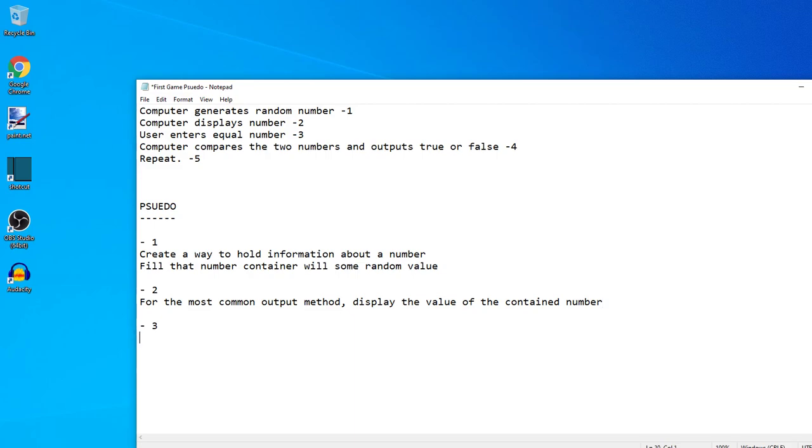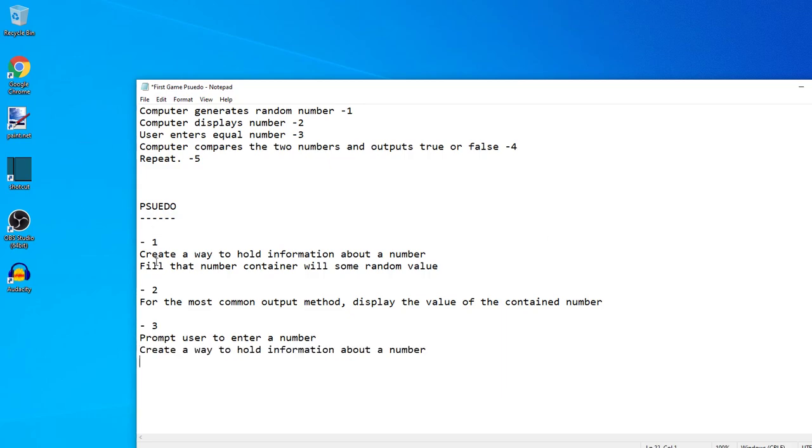Again, from the experience I've had with programming languages, input is another complicated thing, so we're going to take some things with some grace here. First thing we need is a little prompt to let the user know that it is time for them to enter a number. We need a second container to hold the information that the user enters, so we'll have to create a way to hold that.